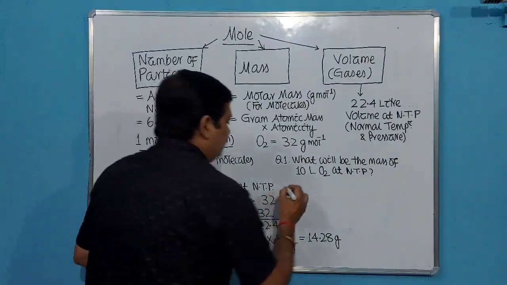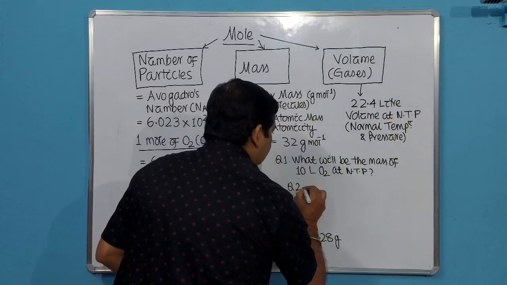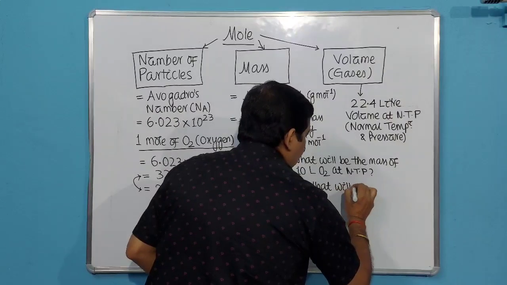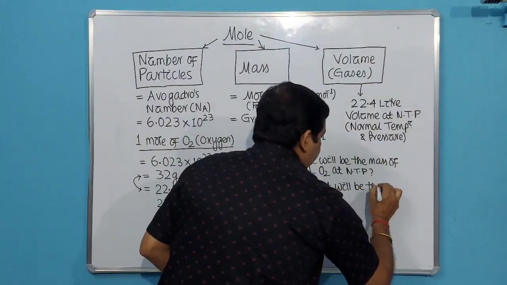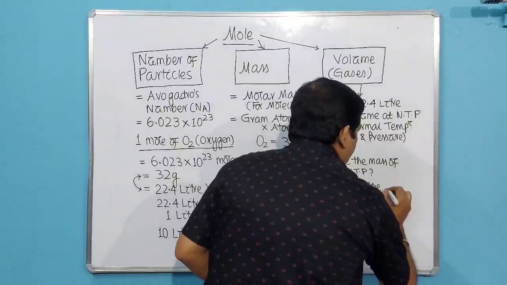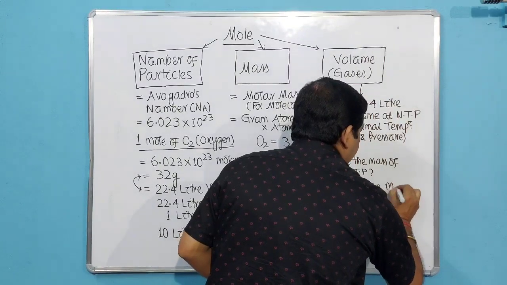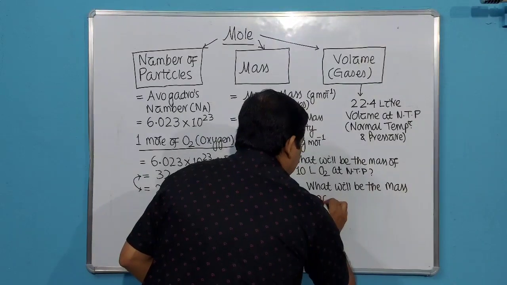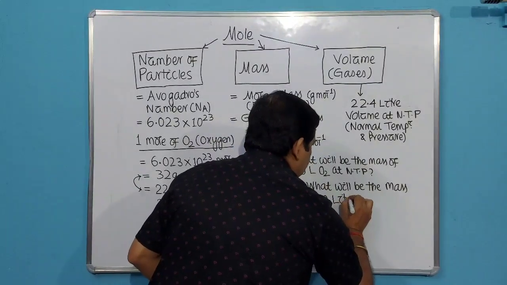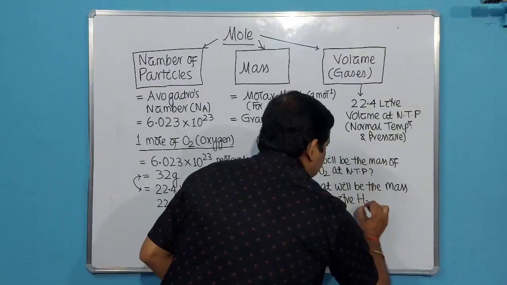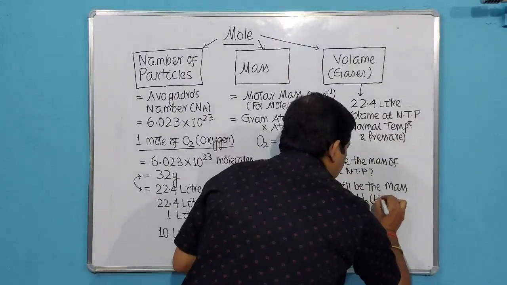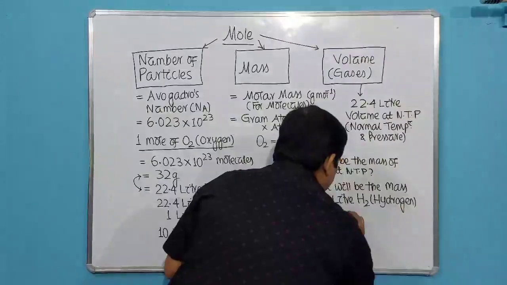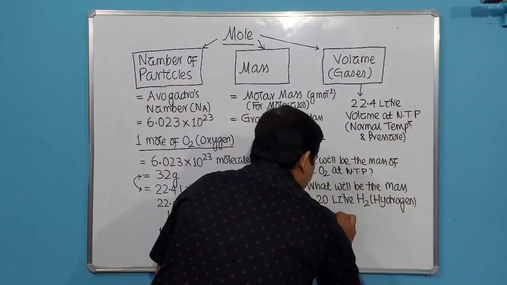Then my next question is question 2. What will be the mass of 20 liter hydrogen, H2, at NTP?